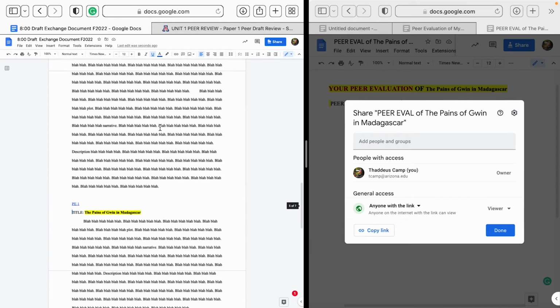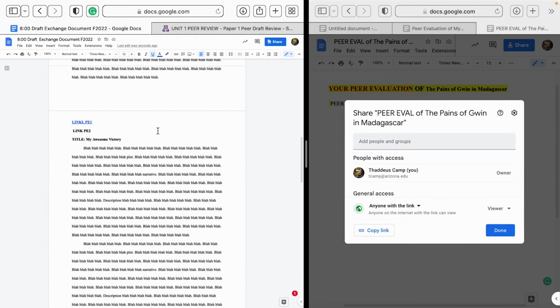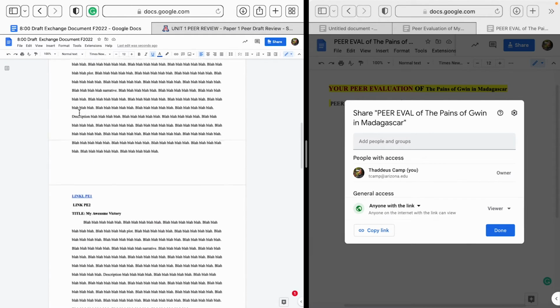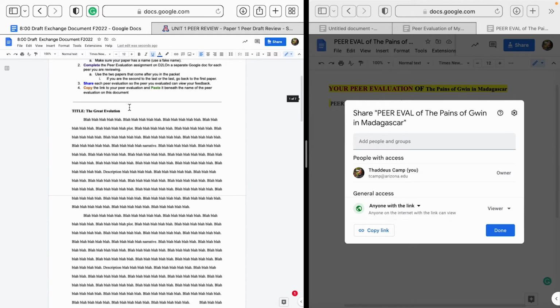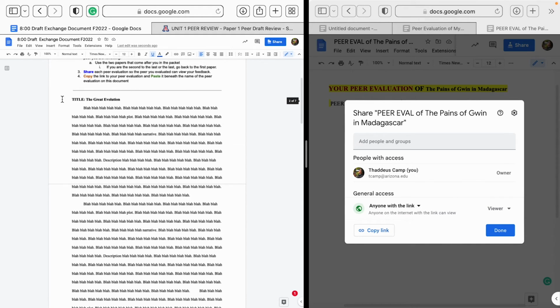Okay. By the end, you should have 2 links above your paper. Eventually, on your paper, the 2 people who are doing the peer evaluations will put the 2 links there. And before we leave class, you'll be able to look at this draft exchange document and see the links to both of what will eventually become the filled out peer evaluations of it all.